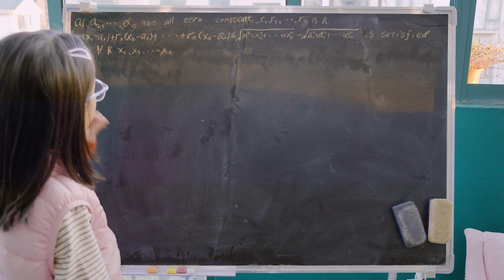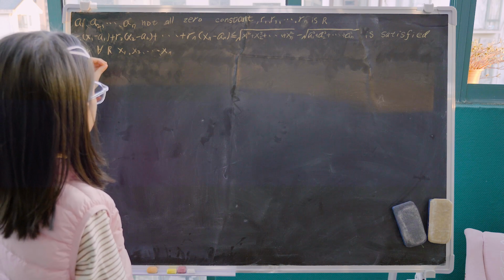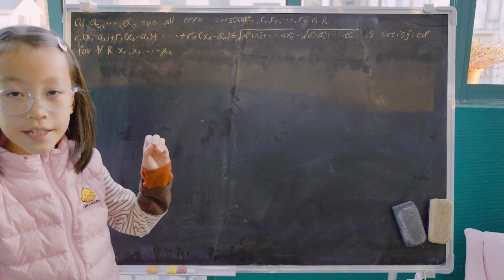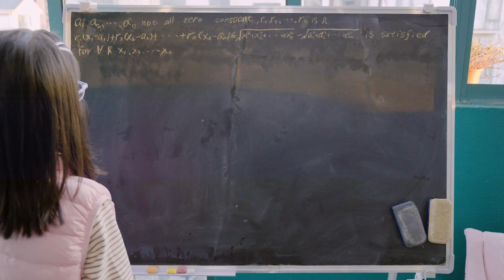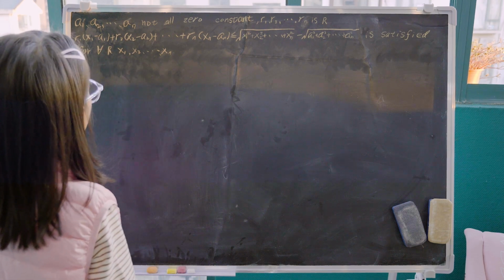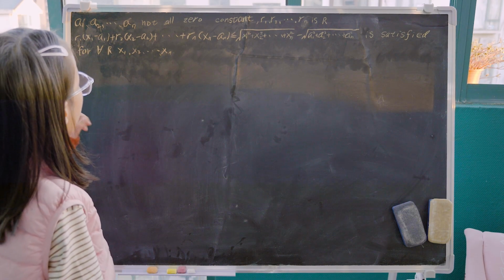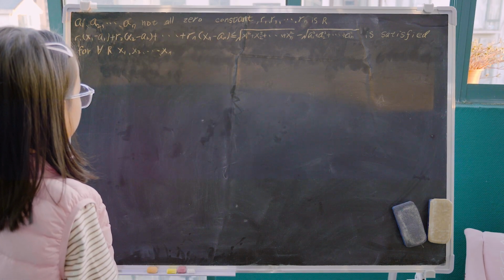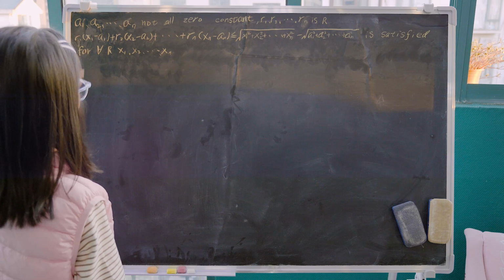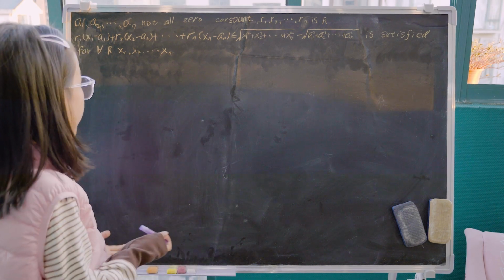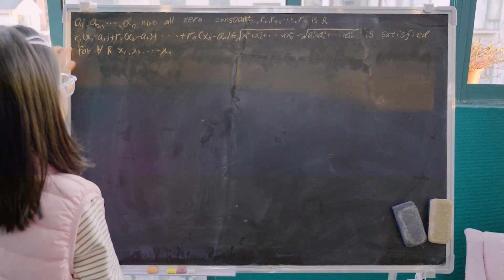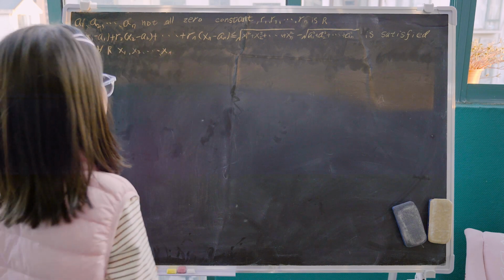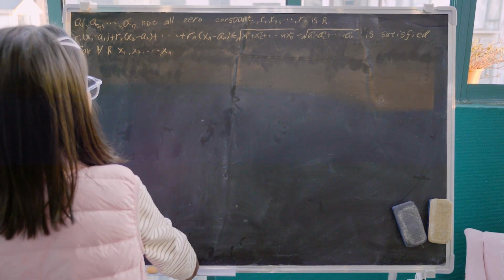And then we need to find the values of r1, r2 to rn. Actually, r1 to rn is a set of values, because we can think of a1, a2 to an as constants. So from this condition we can find a set of values of r1, r2 to rn. So now let's solve this problem.